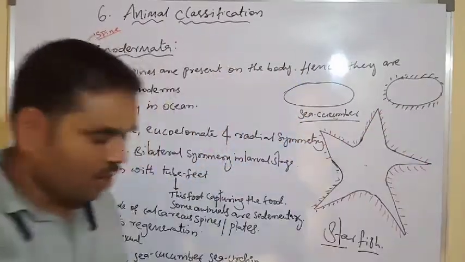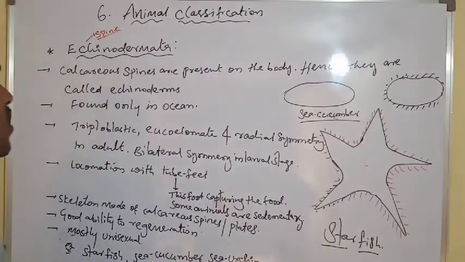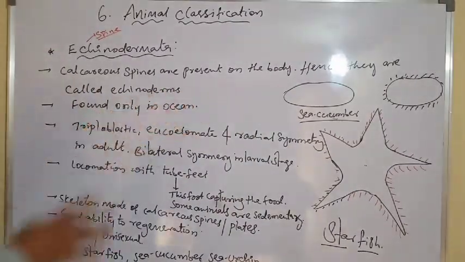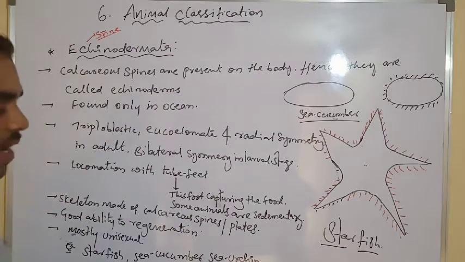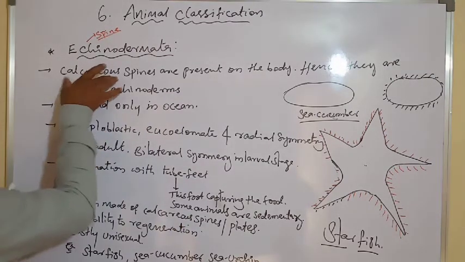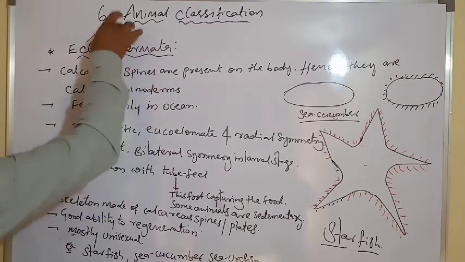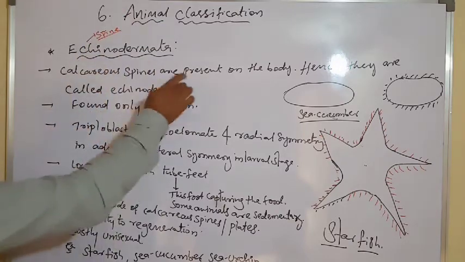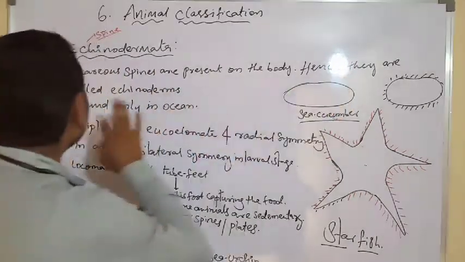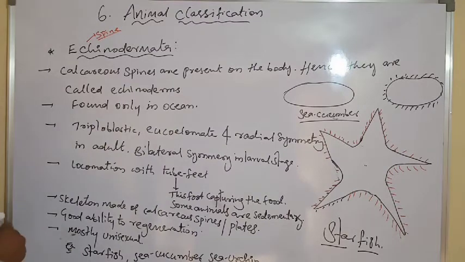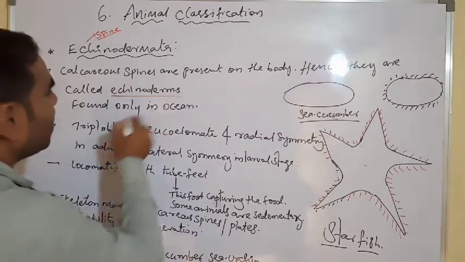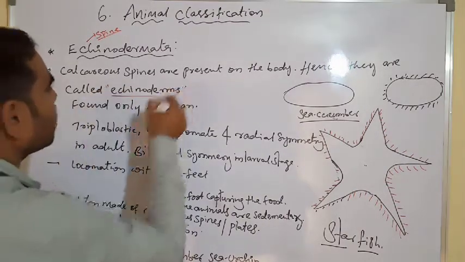Okay, we have to learn the general characteristics of Echinodermata. First, calcareous spines are present on their body, hence they are called Echinodermata.